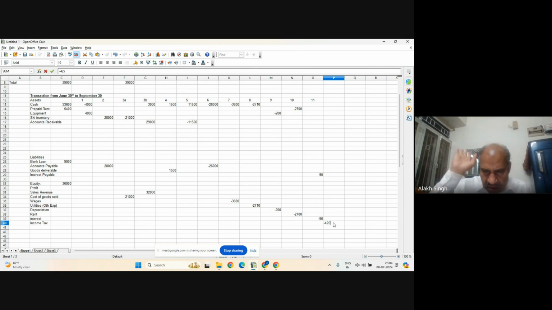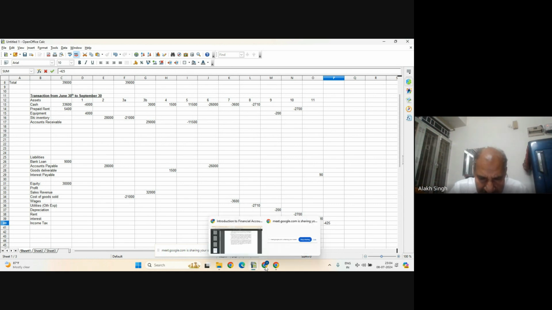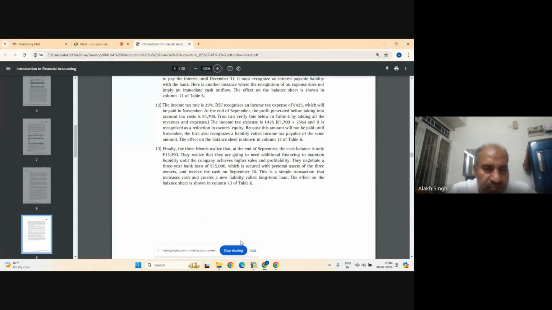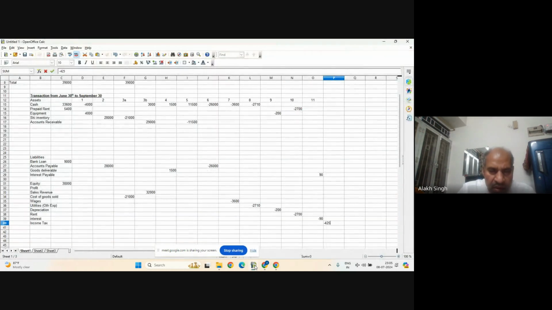Now this has to be accounted somewhere. Let's see where it will go. What is the other detail? It tells us it will be paid in November, so it is not going to be paid now. Where will I write the counterpart? It has to be paid in November, so liabilities: tax payable.